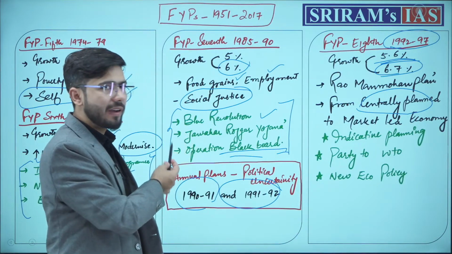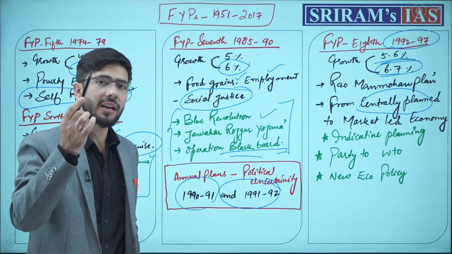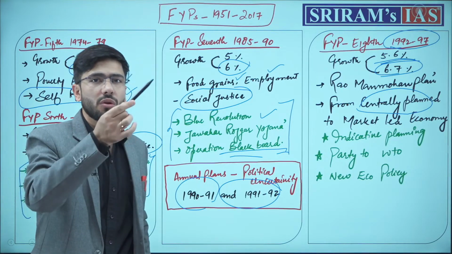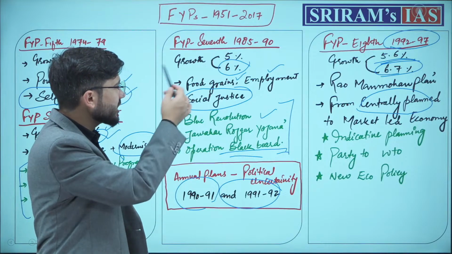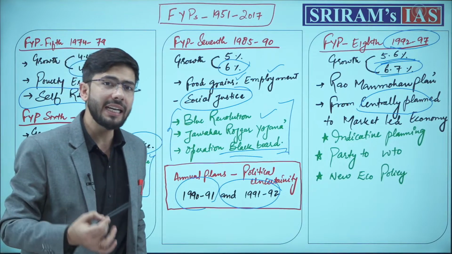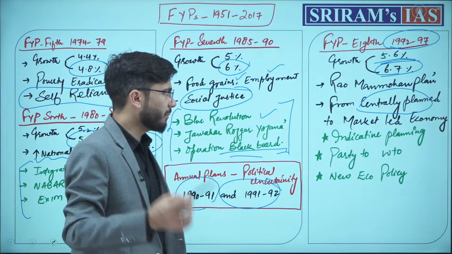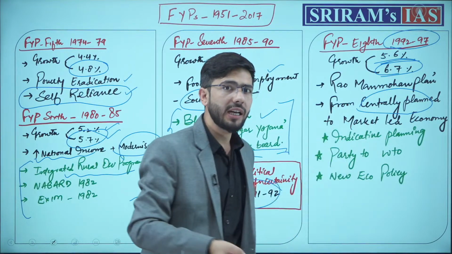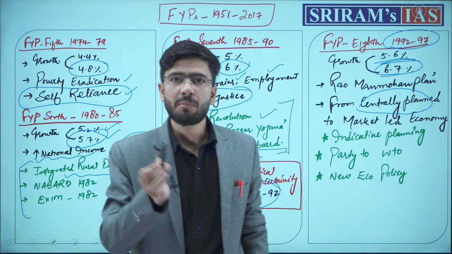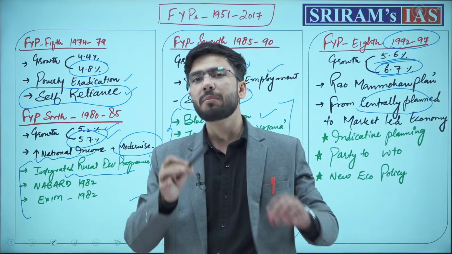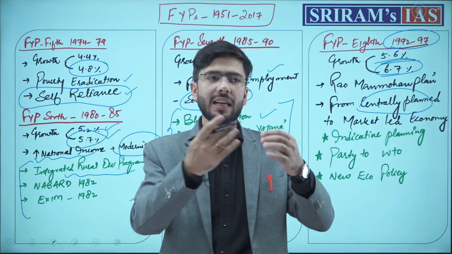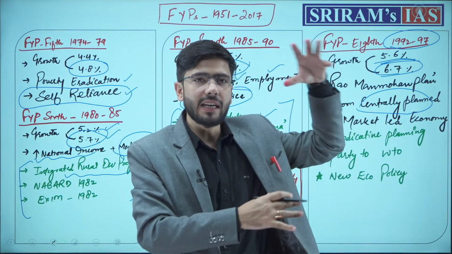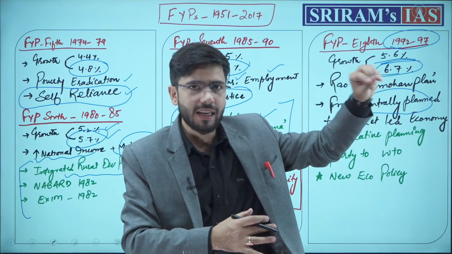This is the 7th 5-year plan. Till the 7th 5-year plan, we followed an imperative planning model. But post 7th 5-year plan, what we have is indicative planning. Remember these 2 points. In imperative planning, we were centrally planned: the central government was planning everything.